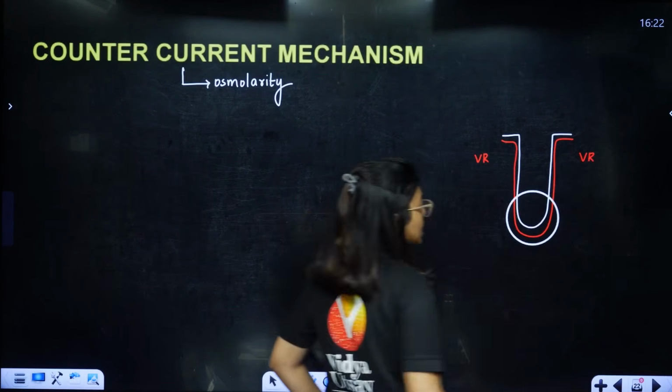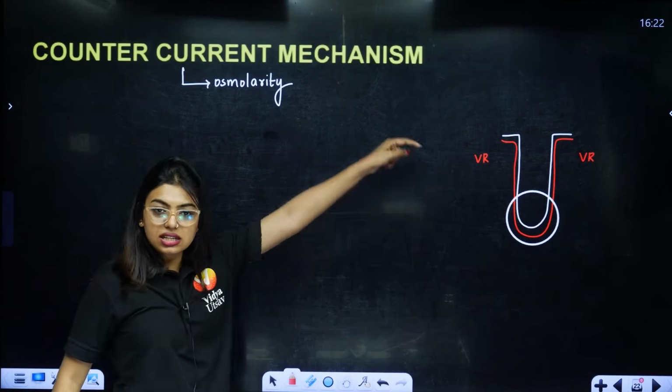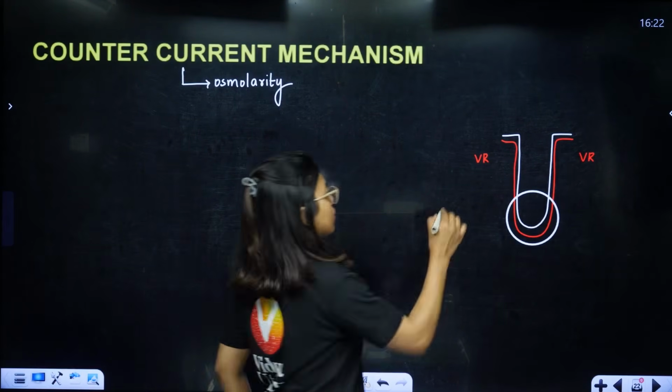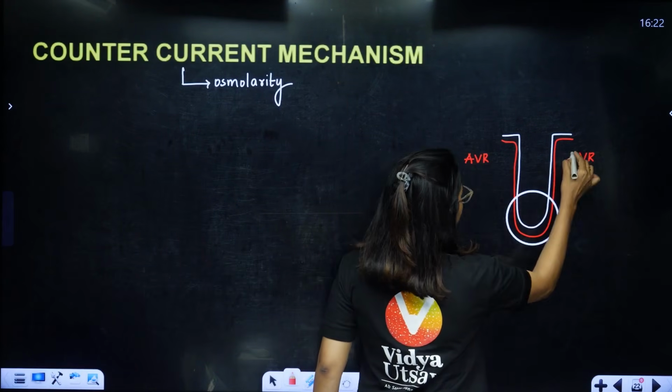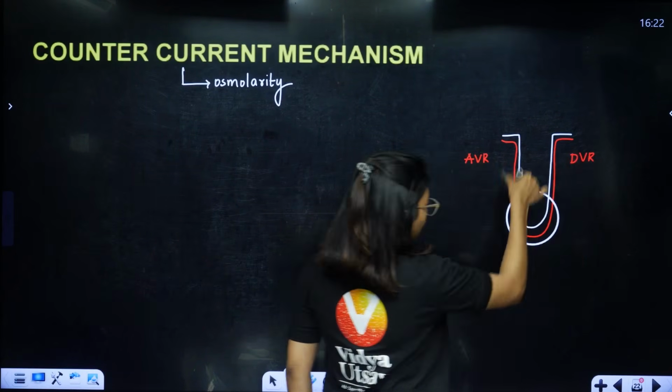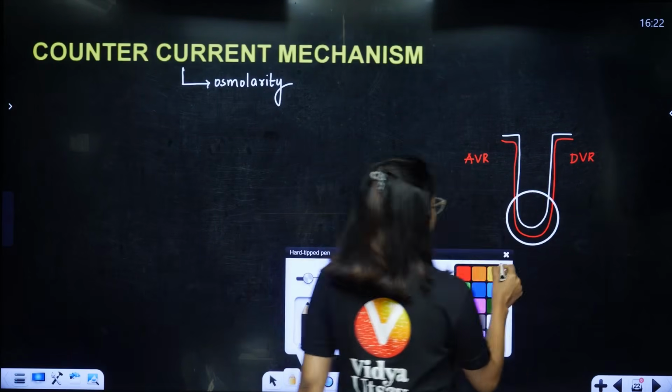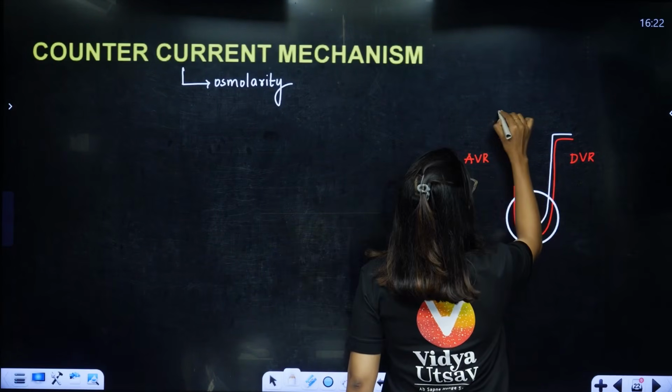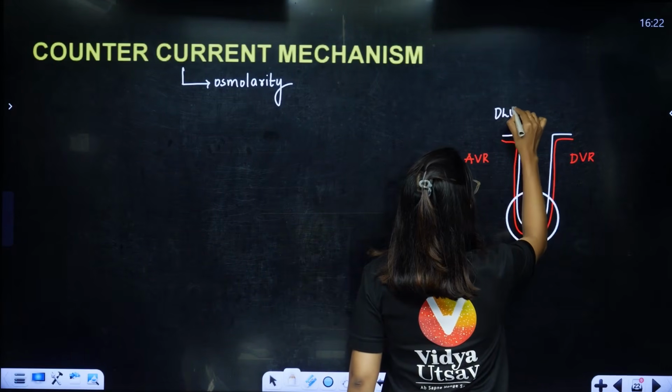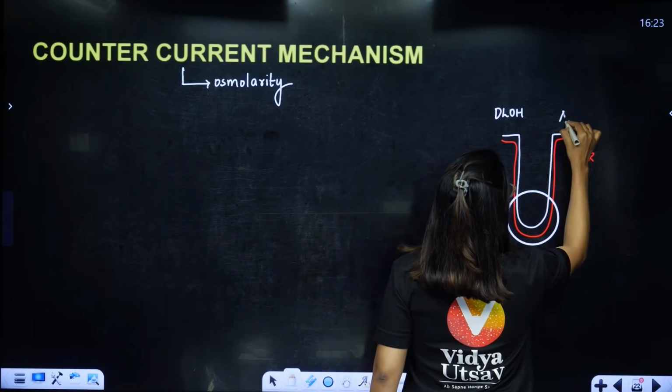In the vasa recta, students, what is this vasa recta? This is the ascending vasa recta. Okay, so I am writing AVR. This is the descending vasa recta. The tubes in the loop of Henle, what are they? This one is called the descending loop of Henle, and this is the ascending loop of Henle.